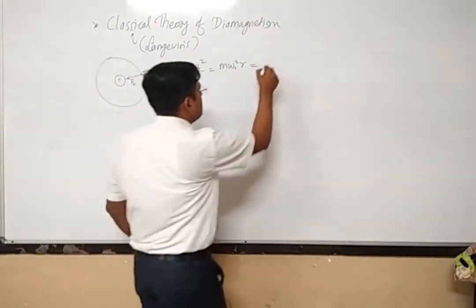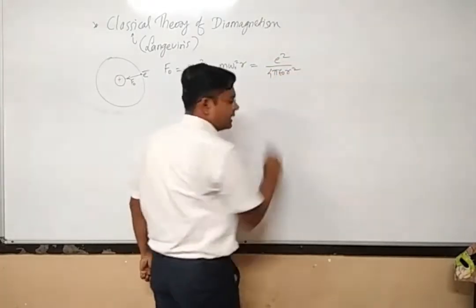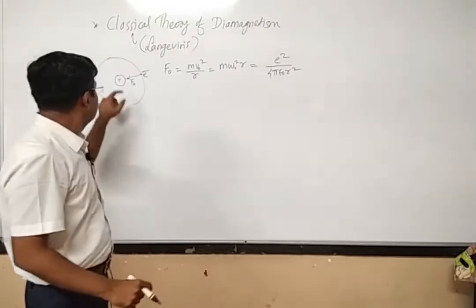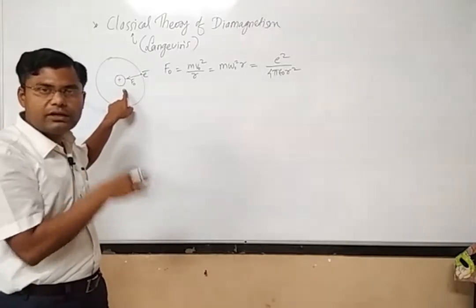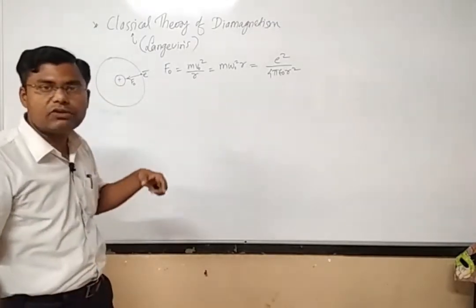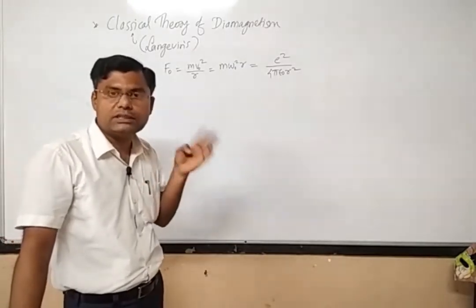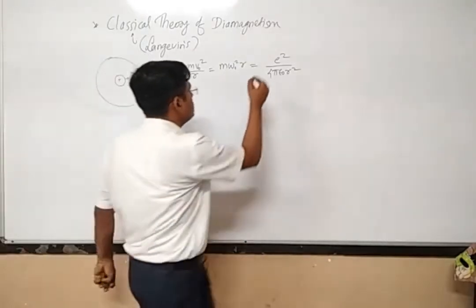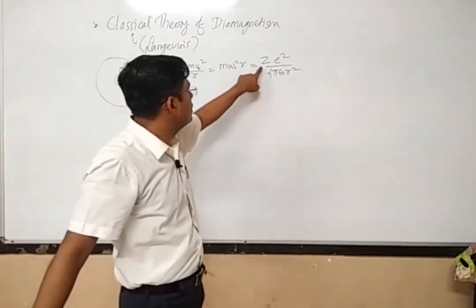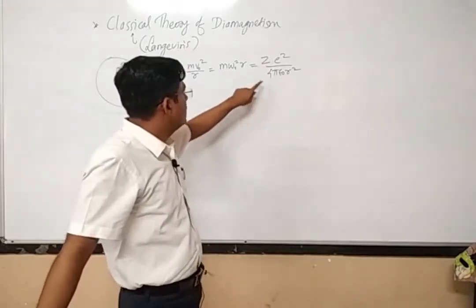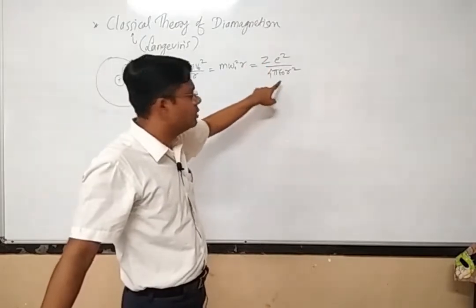So what is that? It is nothing but e square divided by 4 pi epsilon 0 r square. And remember that the atom is not necessarily a hydrogen atom. There may be different kinds of atoms. So in order to represent the different number of protons inside the nucleus, and the different number of electrons inside that atom, we have to use the letter Z, the atomic number of that atom. So the electrostatic force which exists between the electron and the nucleus is given by this factor.